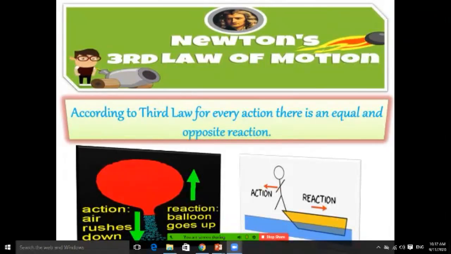So action, what he has pushed, and then where is the effect coming? Reaction on the boat. So that is the reason, if you have seen it at the boat side, on the bank of river Ganga, or any time you have had this opportunity, the boatman is just pushing and the boat is moving on the water. That is the force.